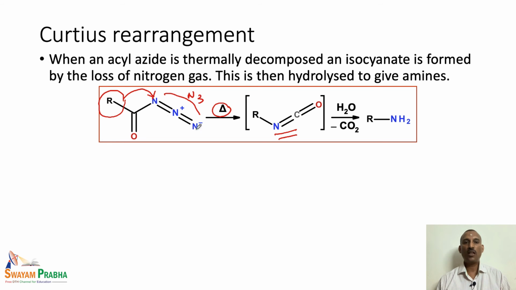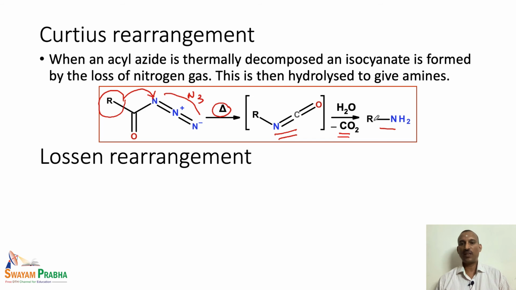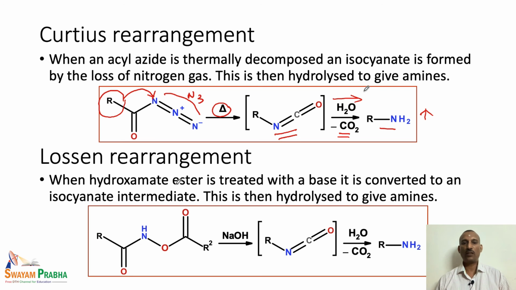So, this leads to the formation of the isocyanate, and this isocyanate, as usual, undergoes hydrolysis by the loss of a carbon dioxide molecule to give the amino compounds. The driving force for this reaction is the formation of CO2 gas. Since it is a gaseous molecule, it escapes from the reaction mixture and makes the reaction move in the forward direction. And the next one is the Lossen rearrangement.